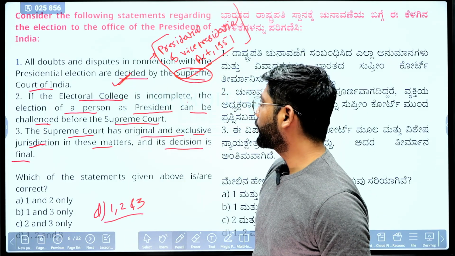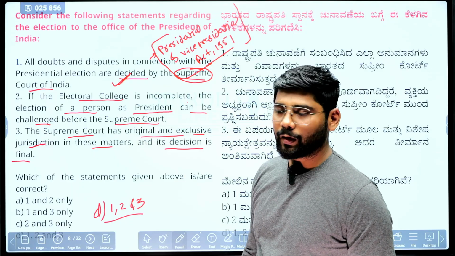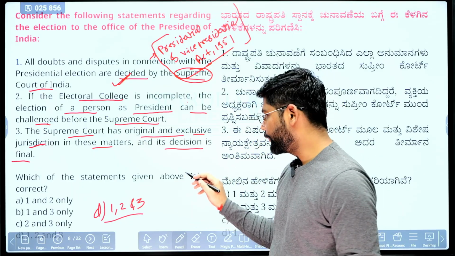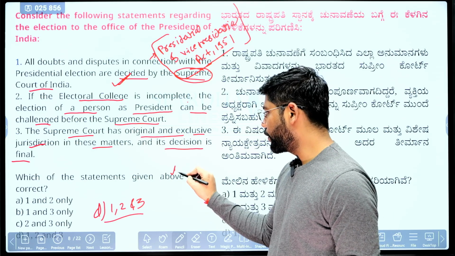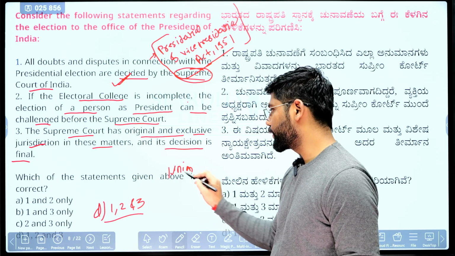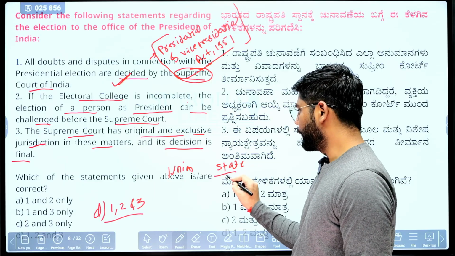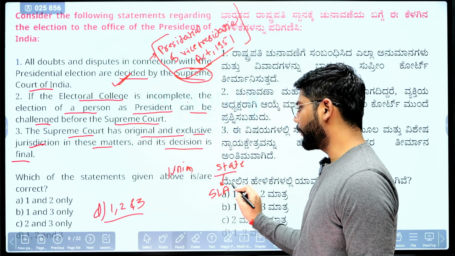Second statement, if electoral college is incomplete. Electoral college is incomplete means what? When we saw the electoral college, when it comes to the union government, elected members of 2 houses will vote, and when it comes to the states, the members of the state legislative assemblies of all states will vote.